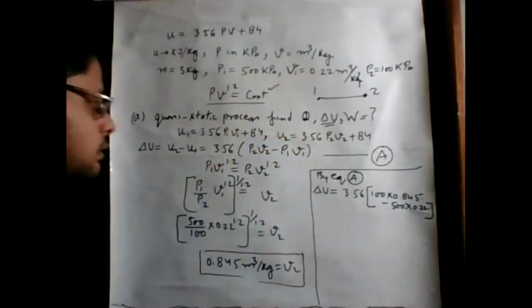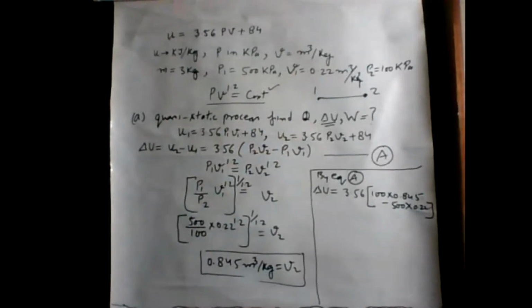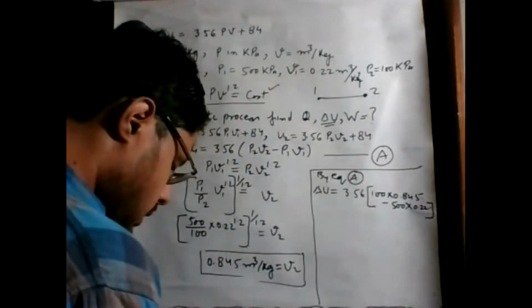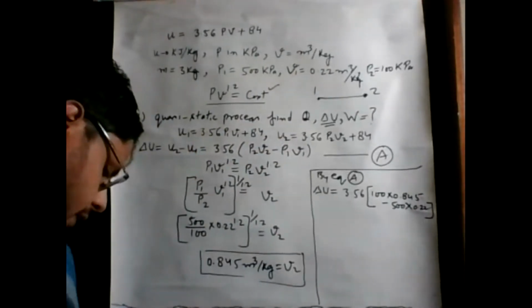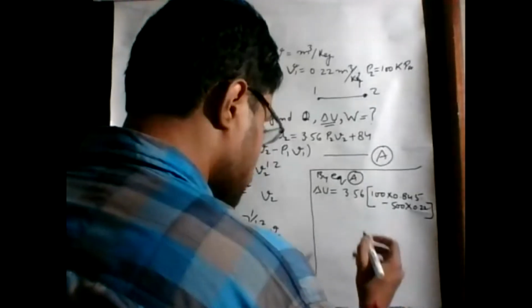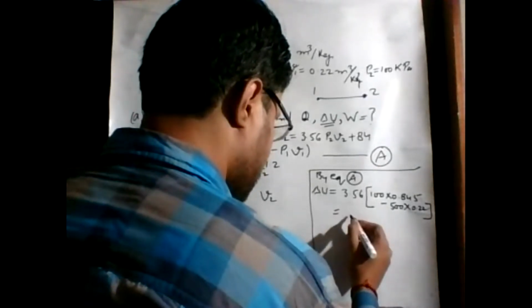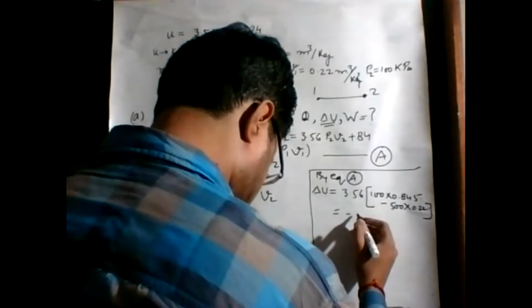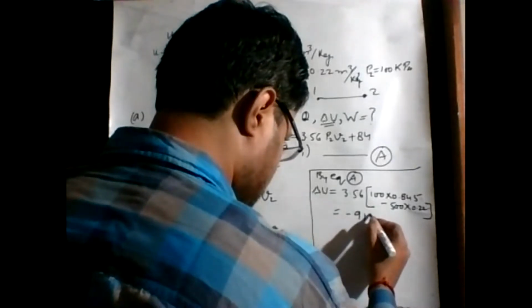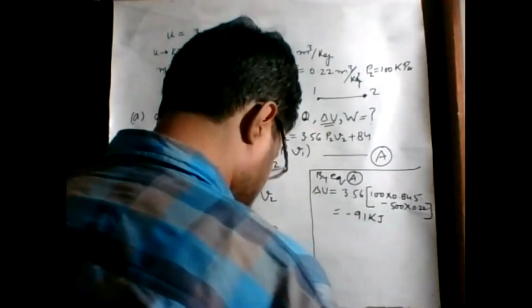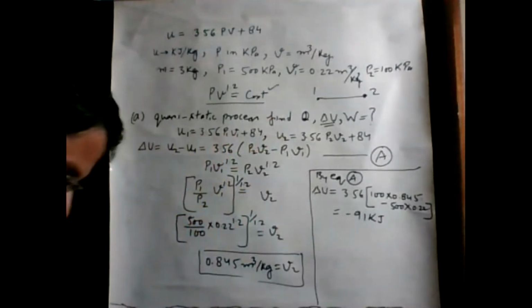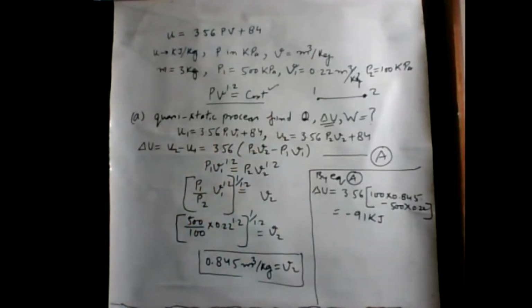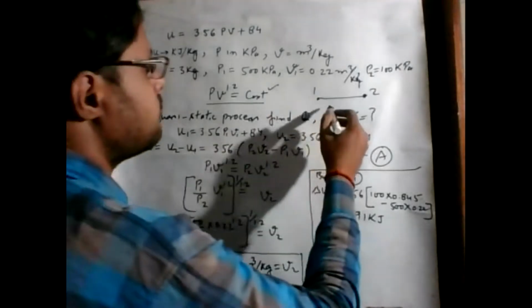If we solve this equation, we get the change in internal energy for this process, which is equal to minus 91 kilojoule. So this is the change in internal energy for the process.